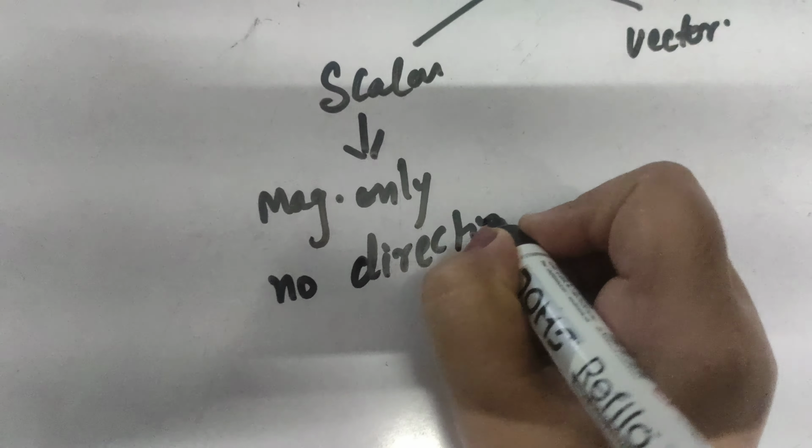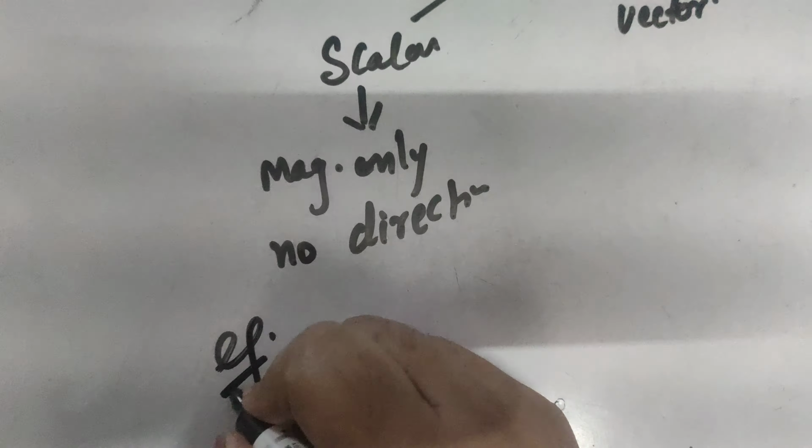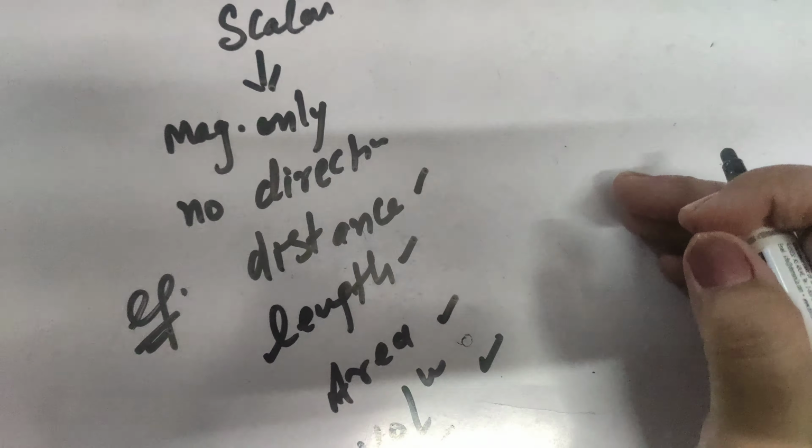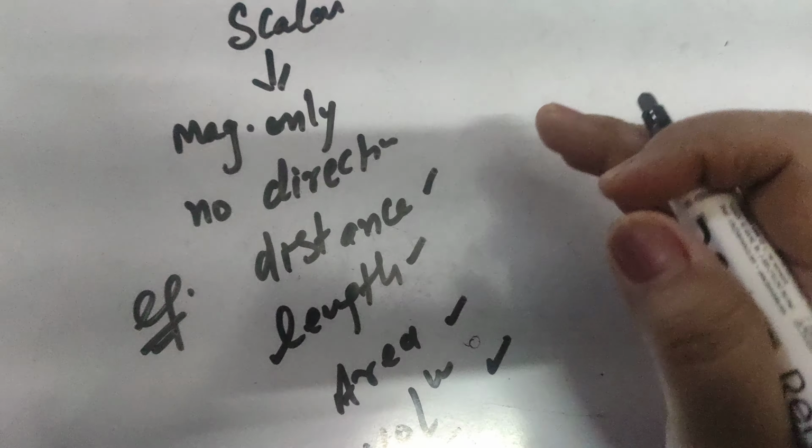For example, distance, length, area, volume. When we are dealing with such physical quantities, we never mention the direction.